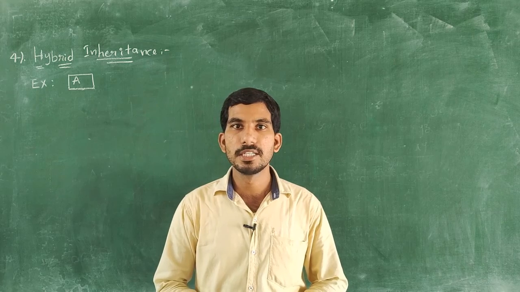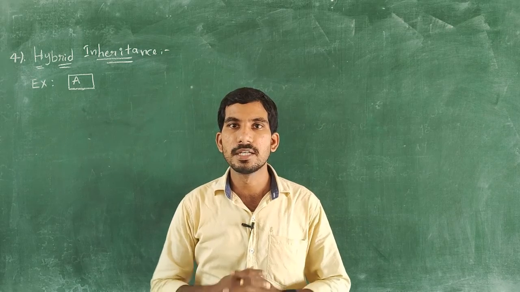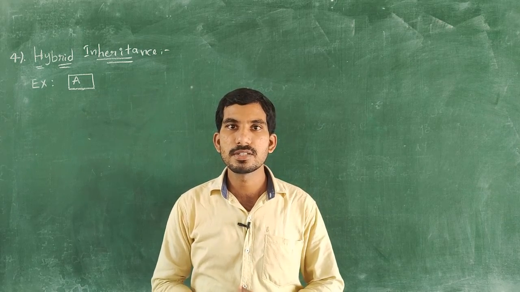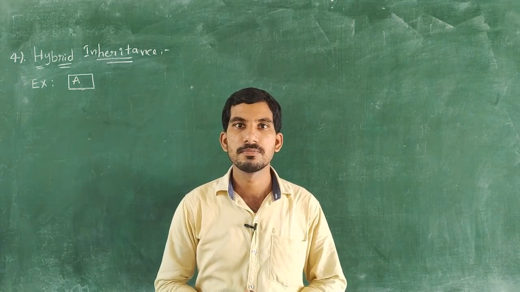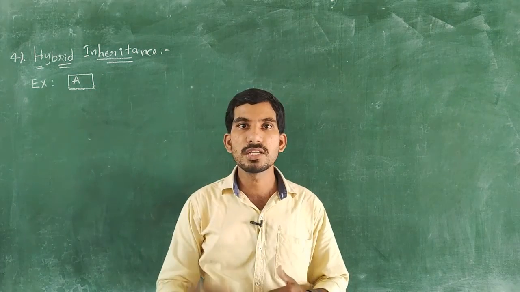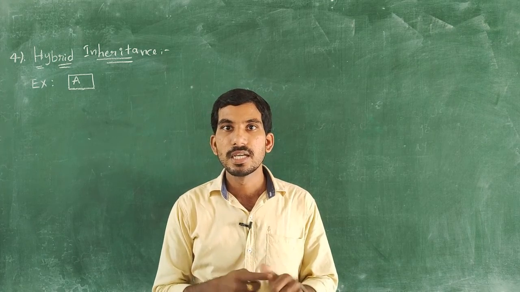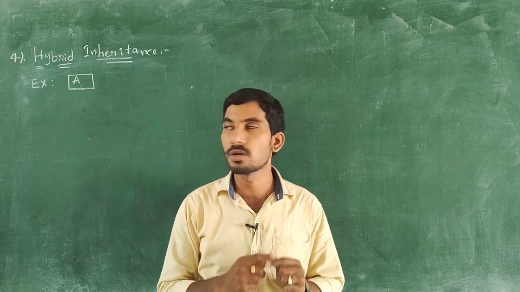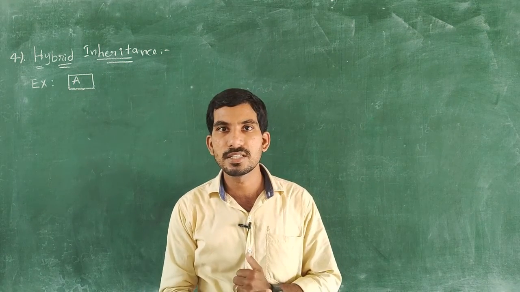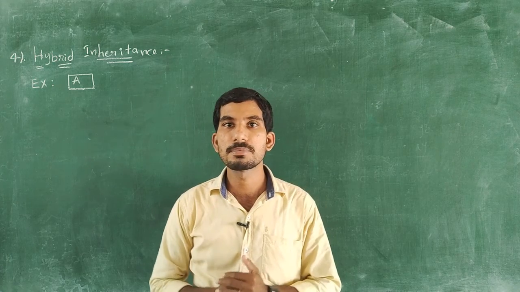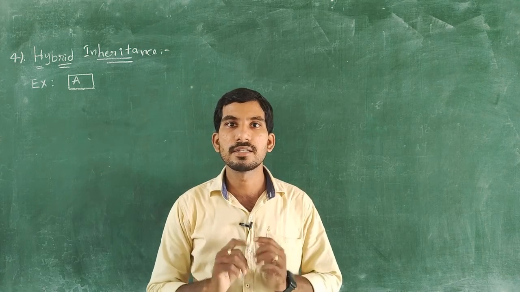Coming to the next type of inheritance, which is hybrid inheritance. What is hybrid inheritance? Hybrid inheritance is implemented by combining different types of inheritances in C++. So hybrid inheritance is a combination of multiple inheritance and hierarchical inheritance. By using these two concepts, we are implementing hybrid inheritance. Those are multiple inheritance and hierarchical inheritance.